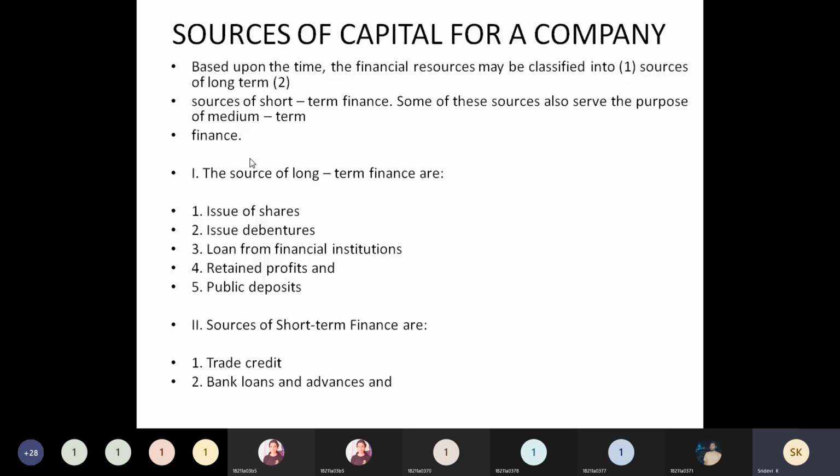Finance companies nowadays, you can see so many finance companies came into existence. So they are also going to allow certain short-term loans. Short-term loans means within the 1 year period, they have to pay back the amount. So let us see in detail how these are going to be utilized here.